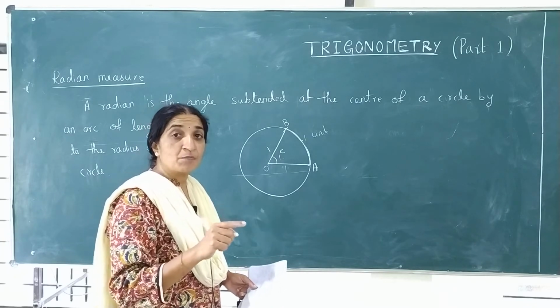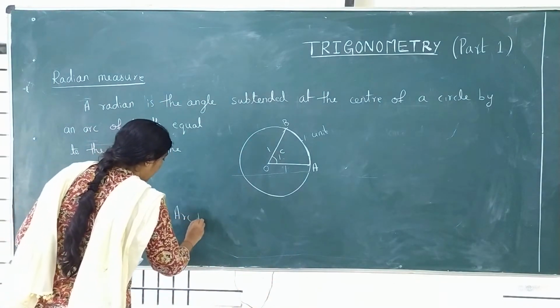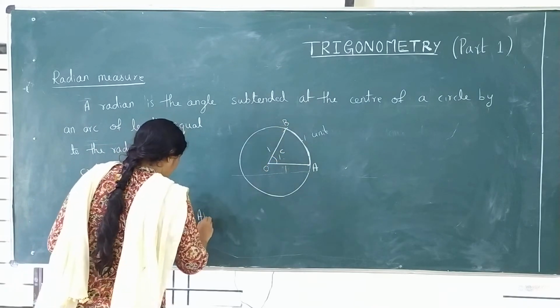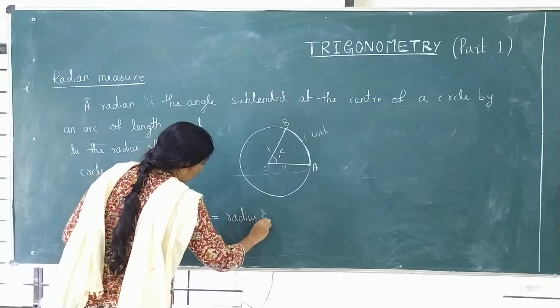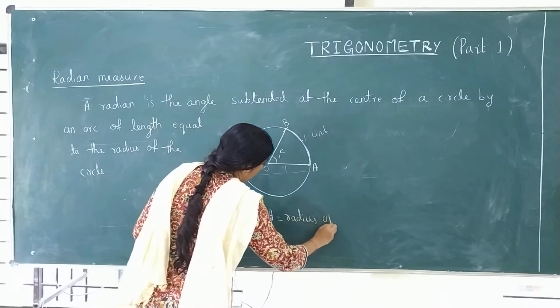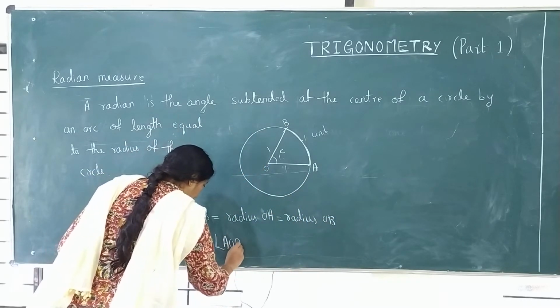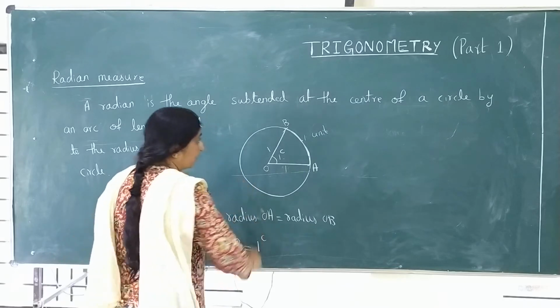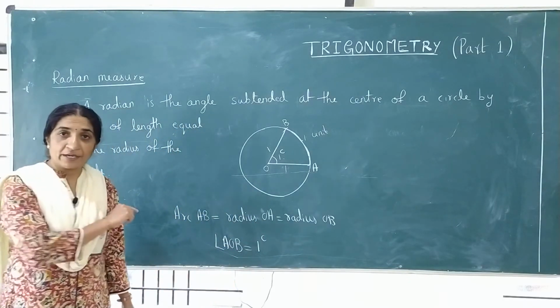Mark the point B such that this arc length AB is equal to radius OA is equal to radius OB. Then angle AOB is called 1 radian. Angle AOB is called 1 radian.